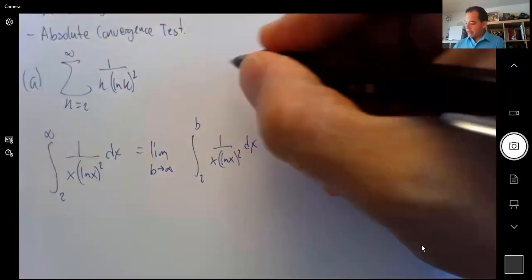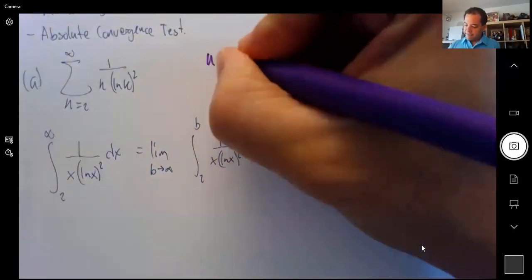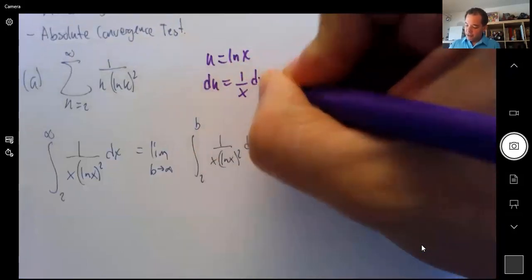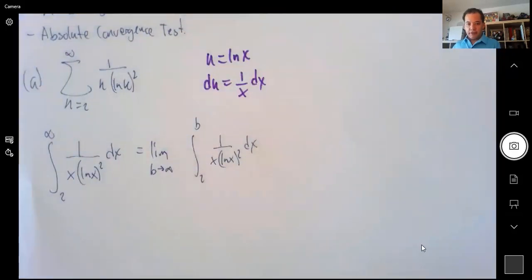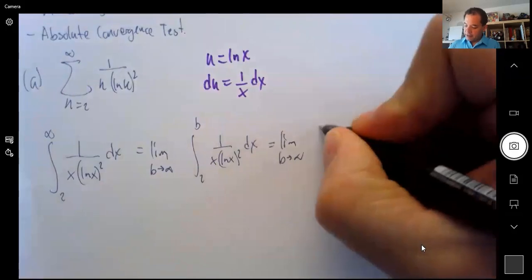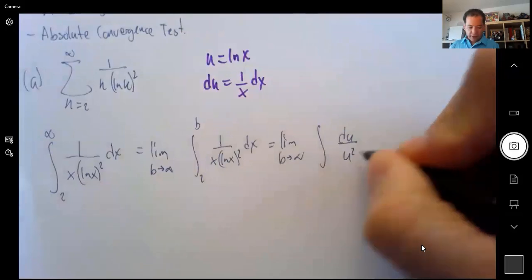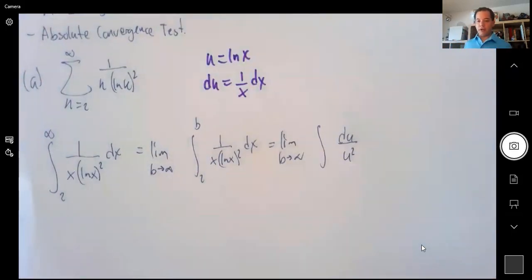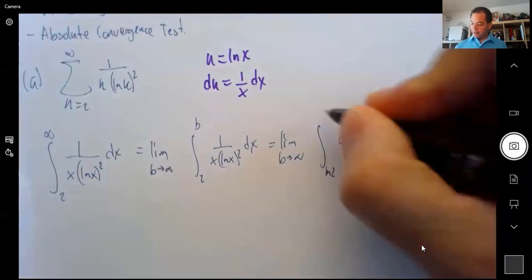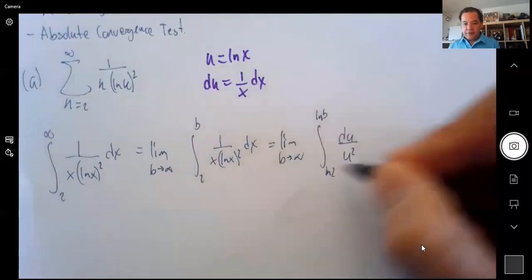We already have an inkling that the u substitution we wanted to do was ln x, because then du is 1 over x dx, and we do have the 1 over x dx there. So this integral becomes the integral of 1 over x dx, that's du, over u squared. And the new limits for u are from ln 2 to ln b. All right? So now this is something we can integrate.